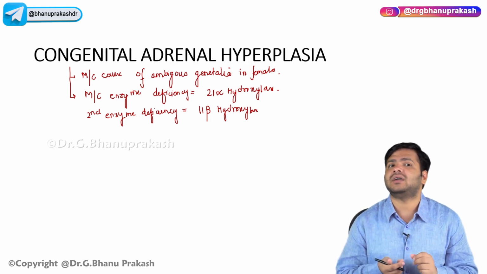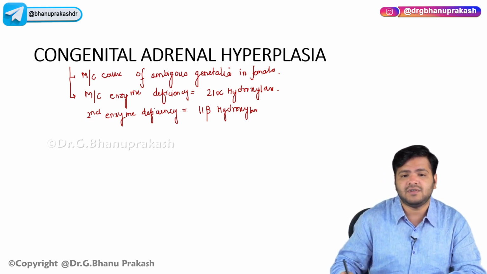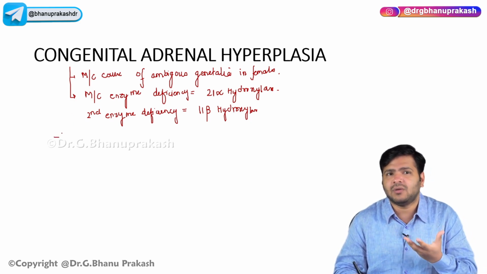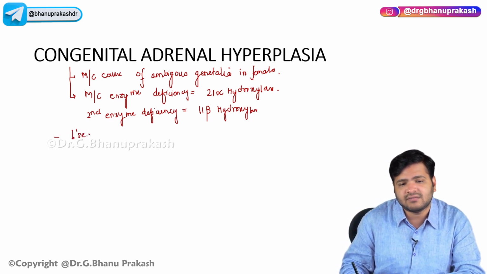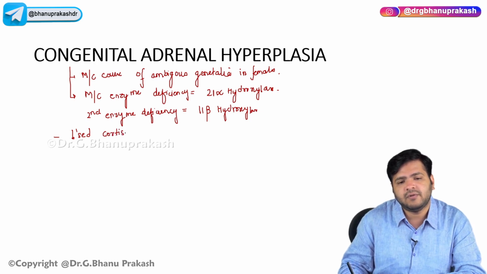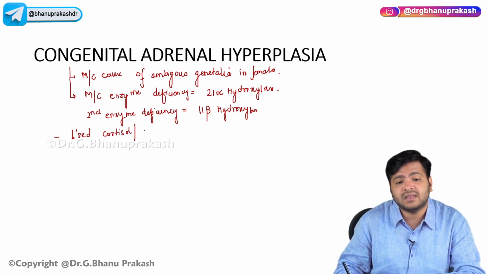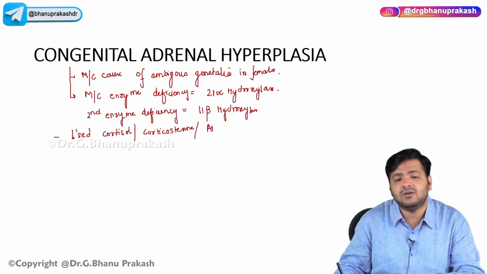Now suppose these enzymes are deficient. What will happen? We're talking about the adrenal hormones, so there will be decreased cortisol, decreased corticosterone, and decreased aldosterone.